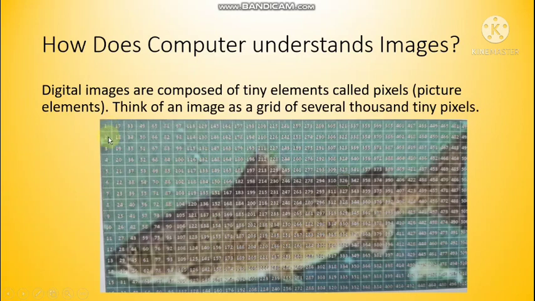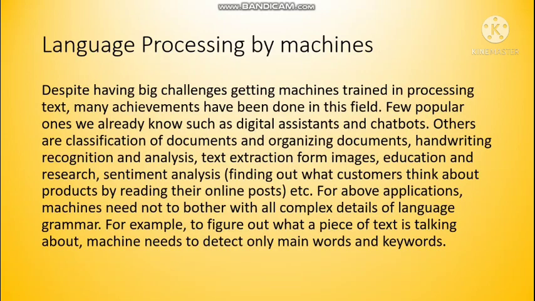So every area will be color coded. Like in first position it is blue, then on this position it is white. This way the computer converts the image to color combinations, meaning numbers or digital data. Now, this way we understood how computers convert colors to numbers and how images are converted to numbers, and finally we are going to learn how your language, when there is a voice call, is converted to numbers or machine form.